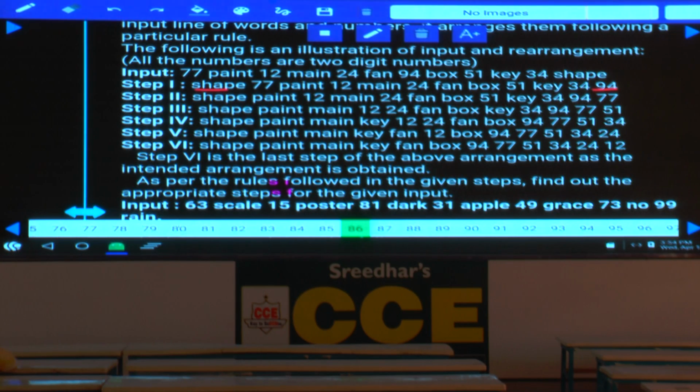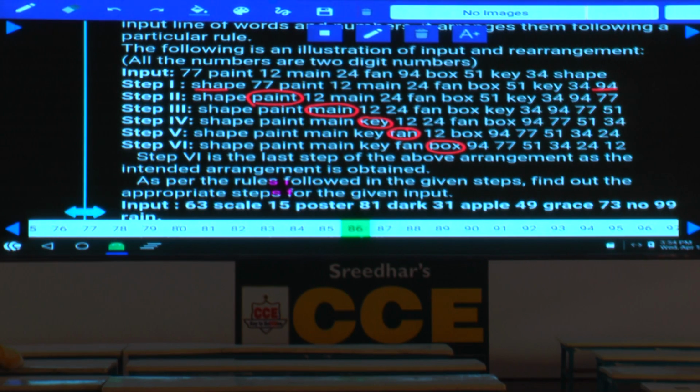Further, in step 2, the next word arranged at the second place is paint. In step 3, the previous word to paint, that is main. The previous word to main is key. And finally, fan will be at this place, and the previous word to fan is box. Isn't it? From step 1 to step 6, only the words in descending order are arranged.